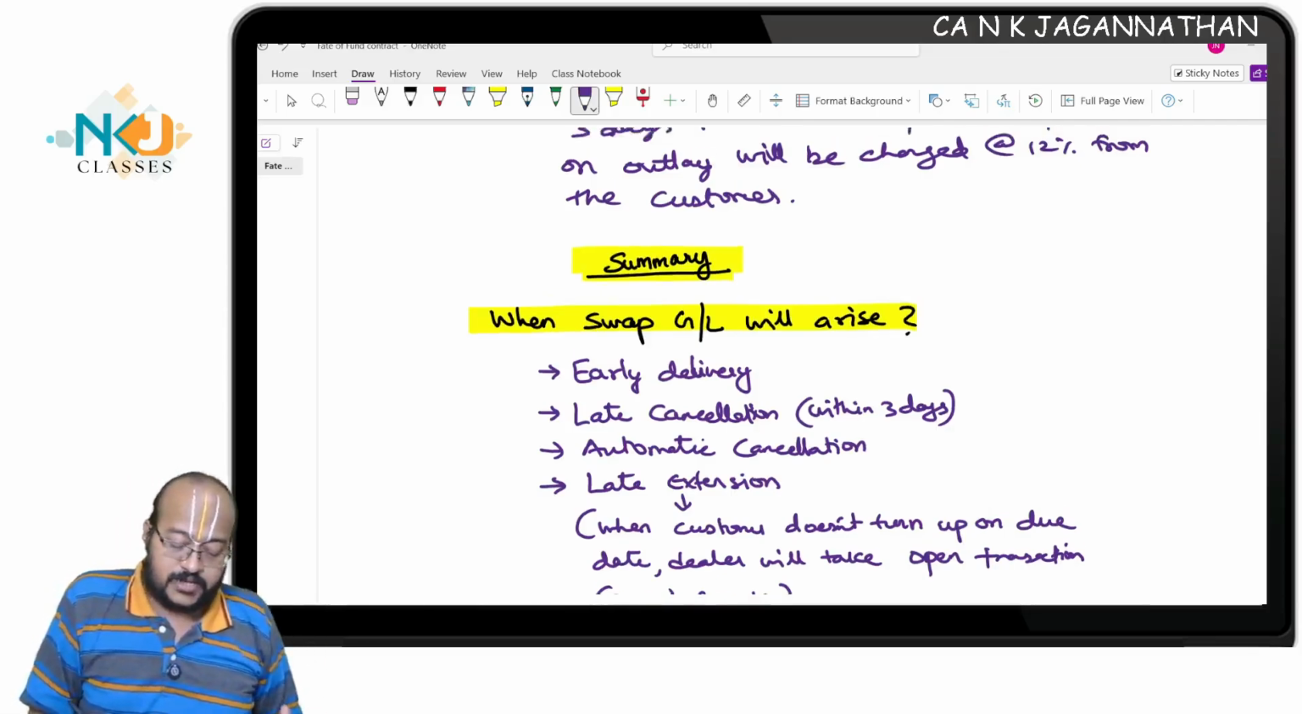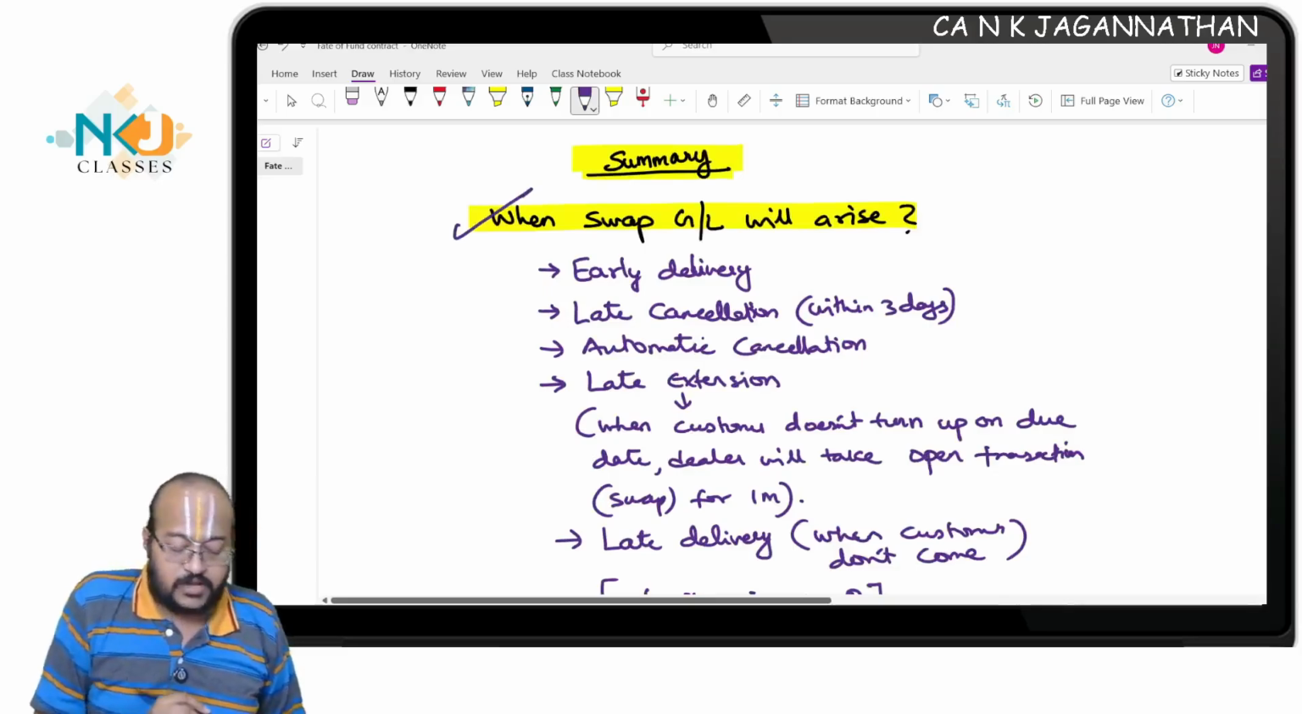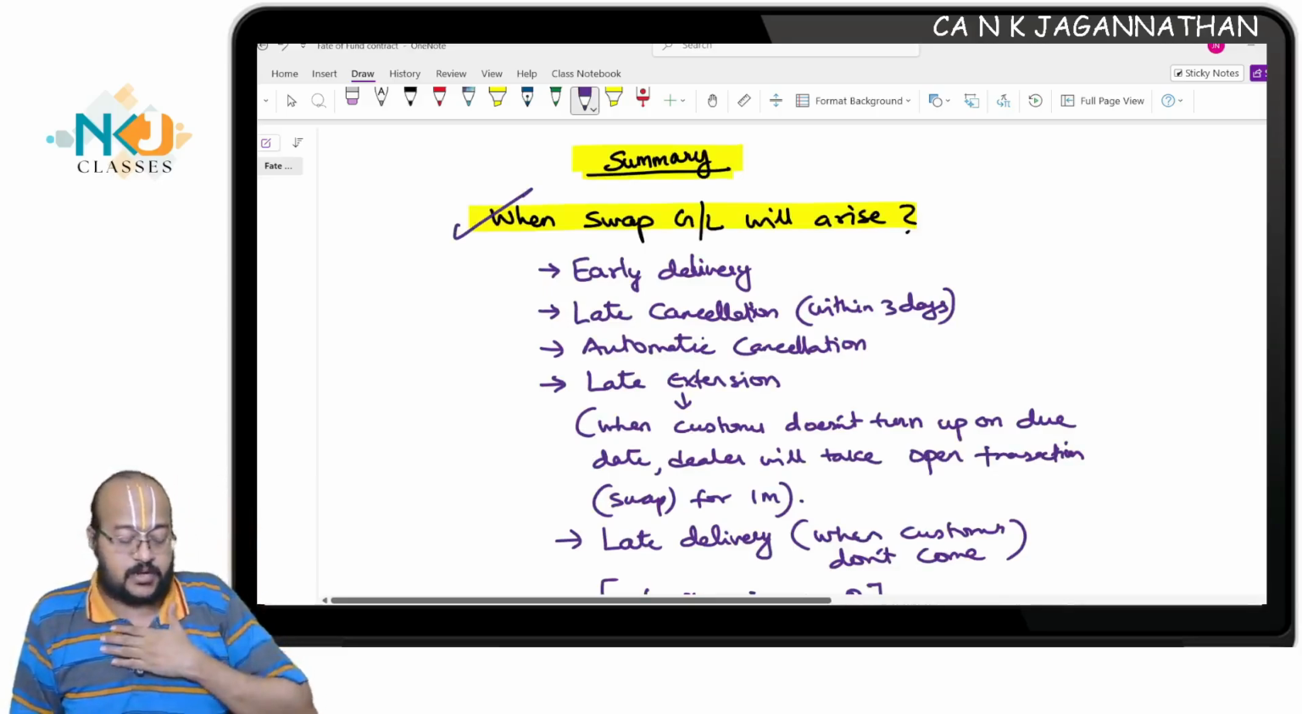Okay, see, when will the swap gain or loss arise? First, when will this kind of charge arise? Swap gain or loss will be there. Very simple.